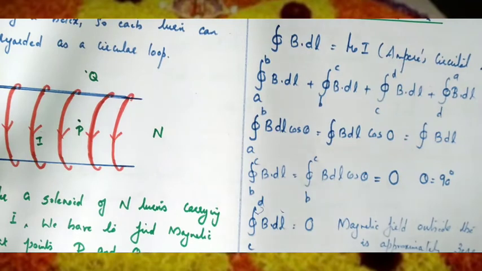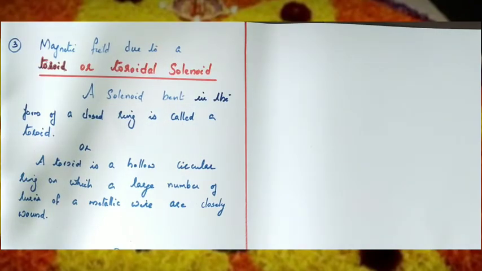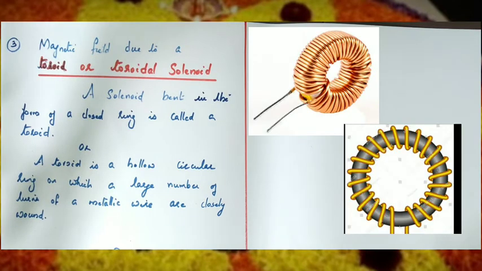Third application of Ampere's circuital law is to find the magnetic field due to a toroid or toroidal solenoid. A solenoid bent in the form of a closed ring is called a toroid, or a toroid is a hollow circular ring on which a large number of turns of metallic wire are closely wound.